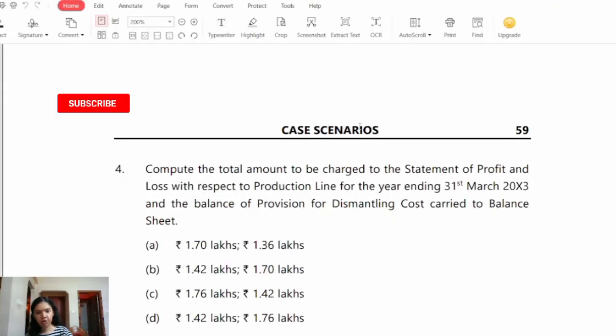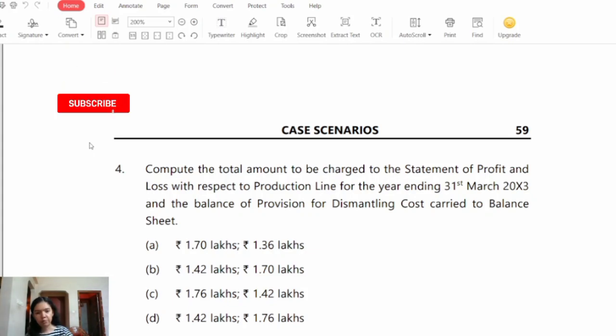Now let's see the MCQ number 4. Compute the total amount to be charged to the statement of profit and loss with respect to production line for the year ending 31st March 2023 and the balance of provision for dismantling cost carried to balance sheet.